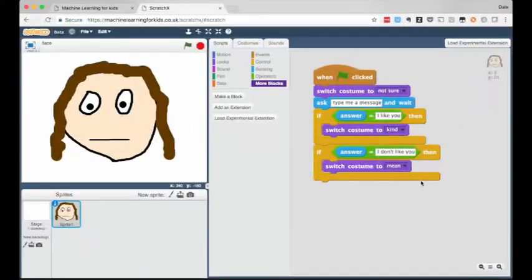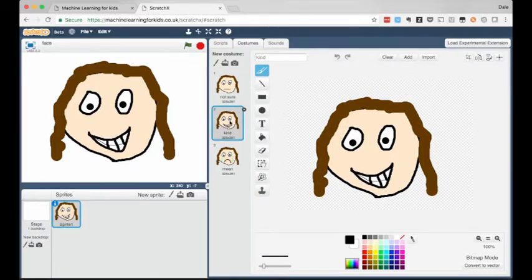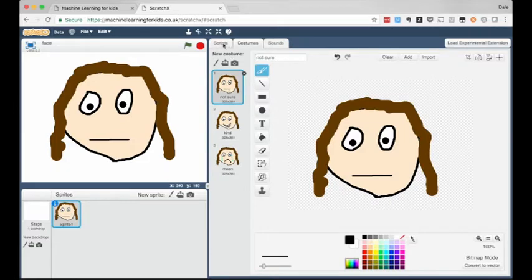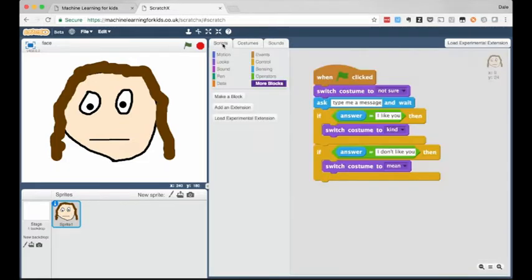Let's start with one of the simplest. In this project, I've drawn a face, and there are three what Scratch calls costumes: a straight face, a happy smile, and a sad, crying frown. And the aim is to get the face to react to messages that you type to it, smiling if you compliment it, and crying if you insult it.